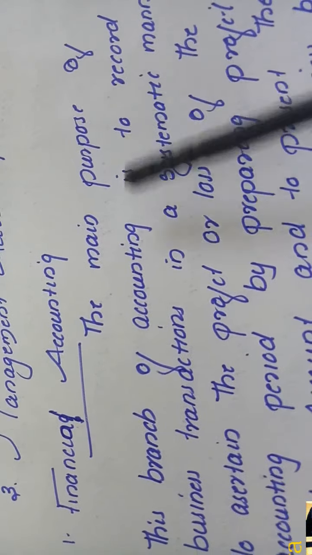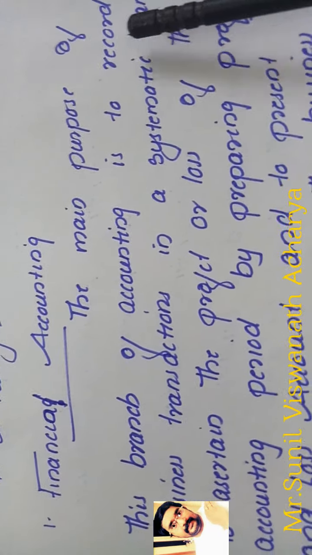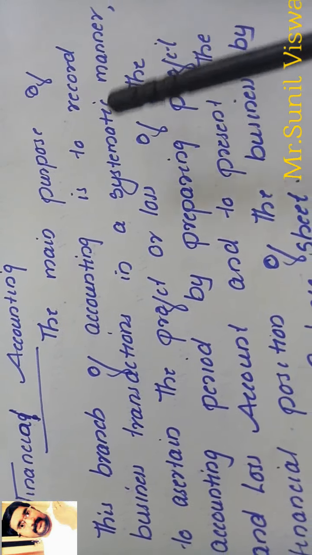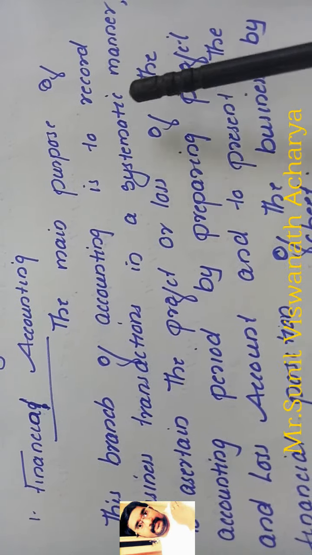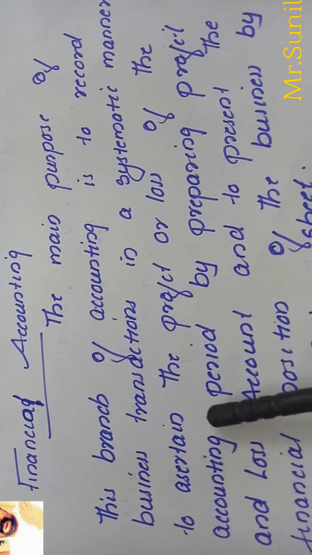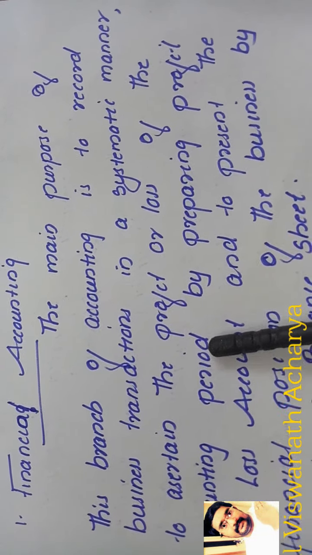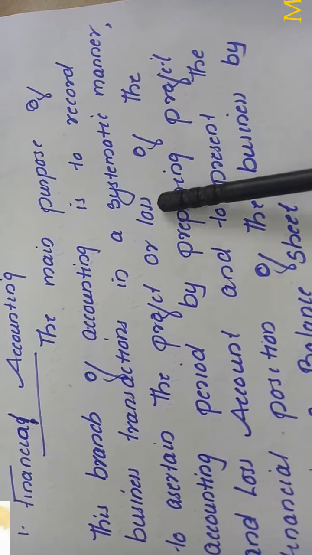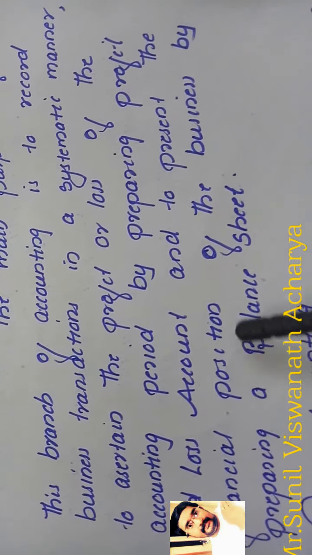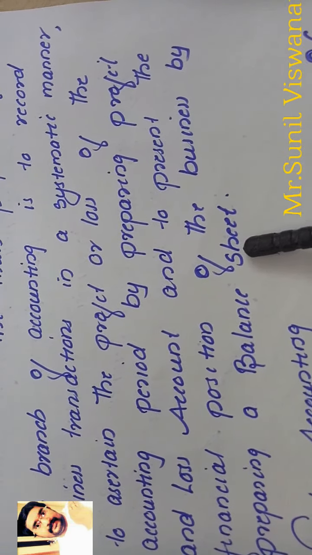The main purpose of this branch of accounting is to record business transactions in a systematic manner, to ascertain or calculate the profit or loss of the accounting period, one year's profit or loss, by preparing the profit and loss account, and to present the financial position. To know the financial position, we prepare the balance sheet.